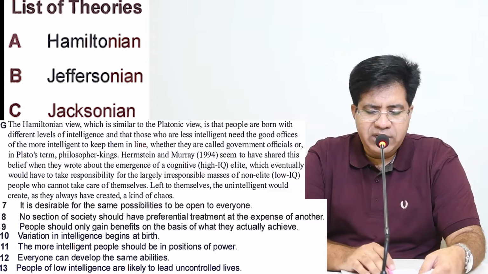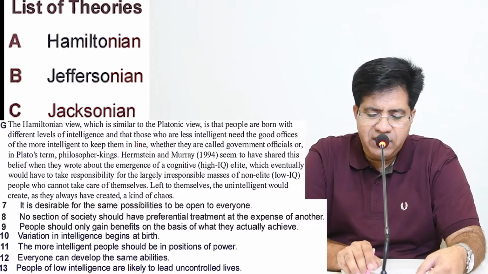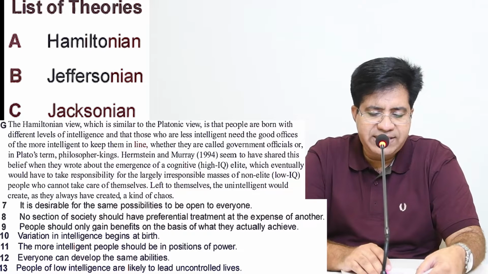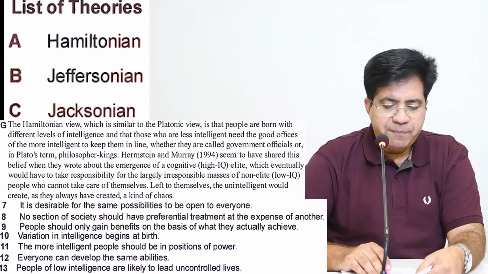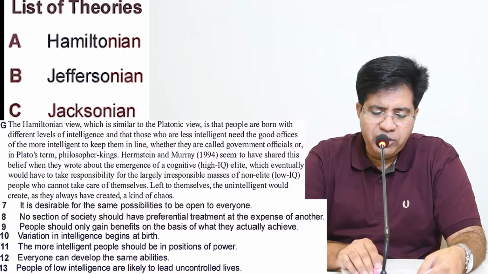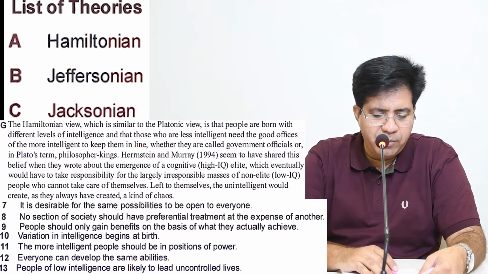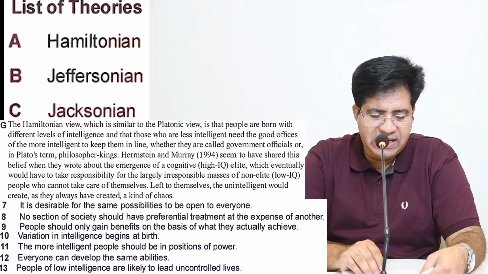Okay, the Hamiltonian view, which is similar to the Platonic view, is that people are born with different levels of intelligence. Underline that. People are born with different levels of intelligence and that those who are less intelligent need the good offices of the more intelligent to keep them in line.